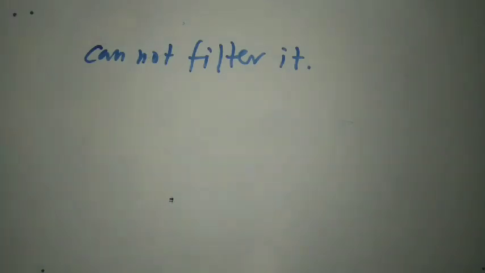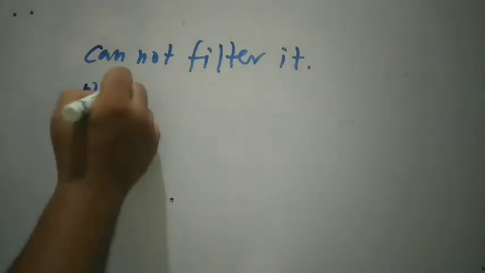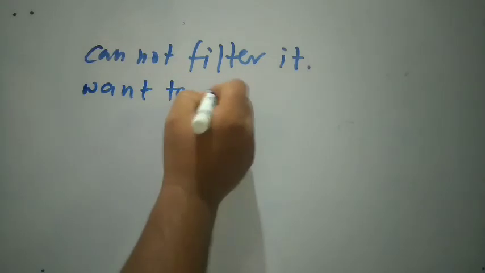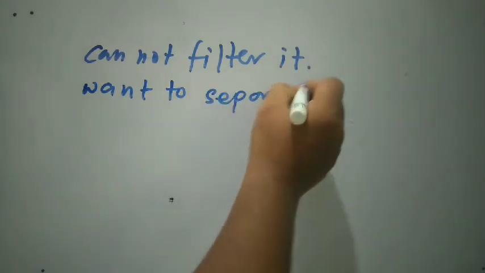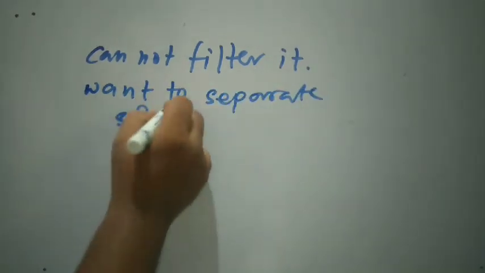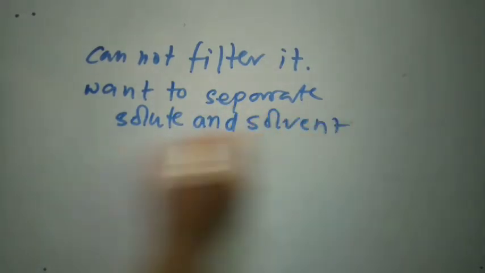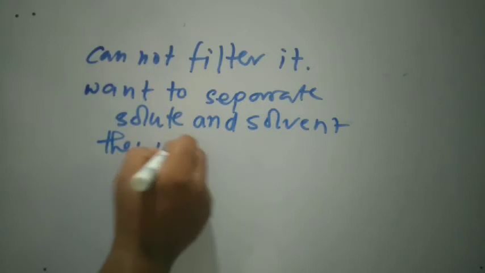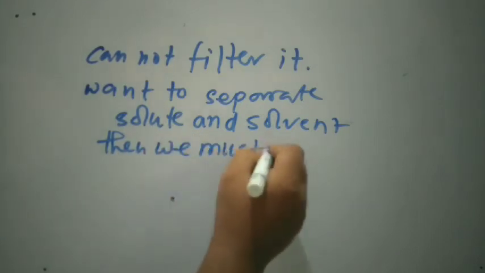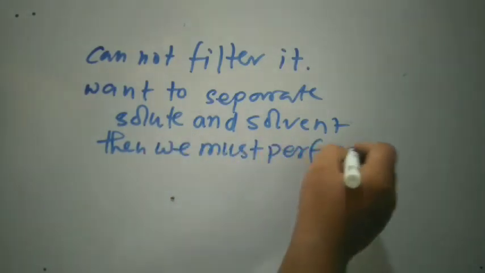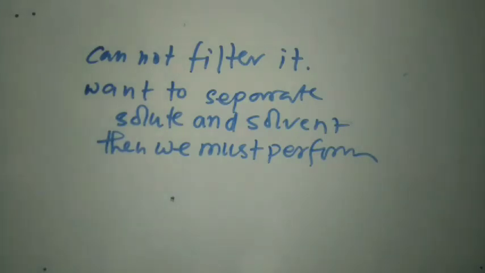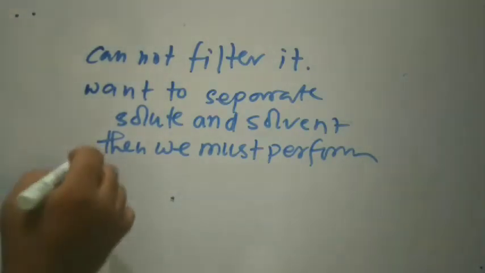And if we want to separate the solute and solvent, then what must we perform? We must perform evaporation.